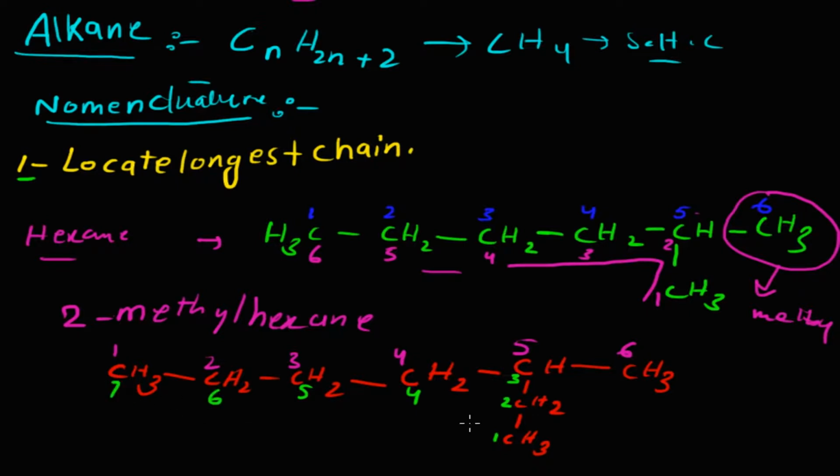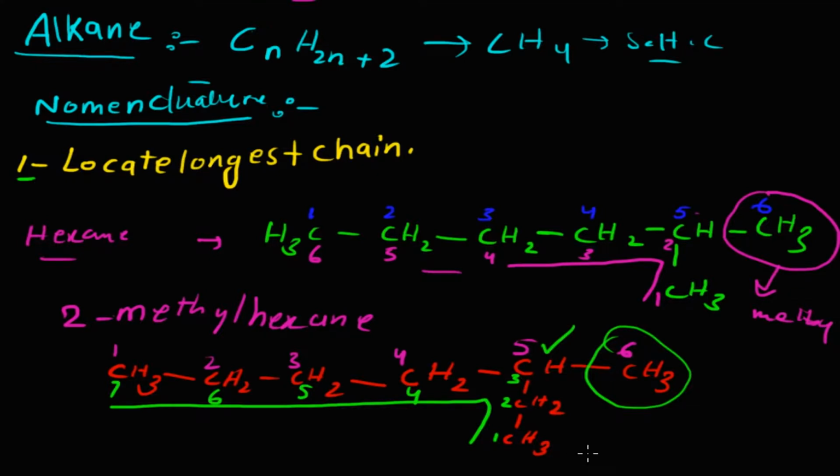So the longest chain is this one. This is a substituent, that is methyl, at position 3, so we give this 3-methylheptane.